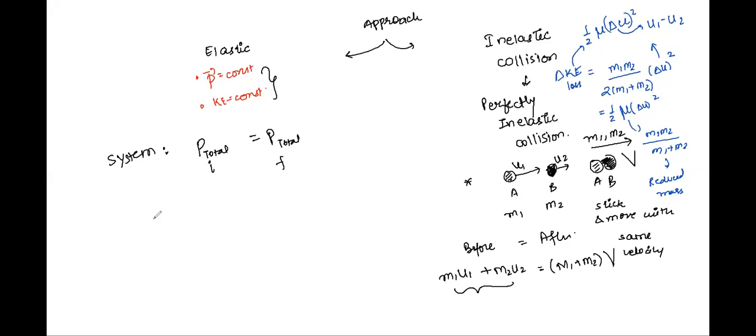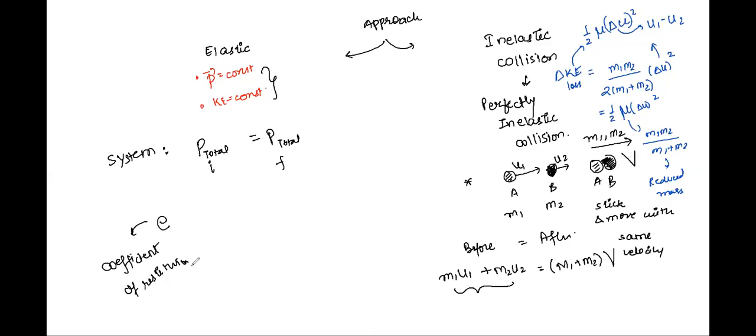The second step that you have to do is to use the equation of coefficient of restitution. I hope you all are aware of this term before.